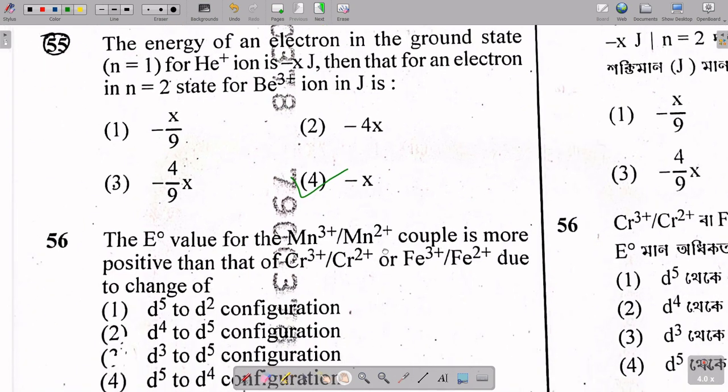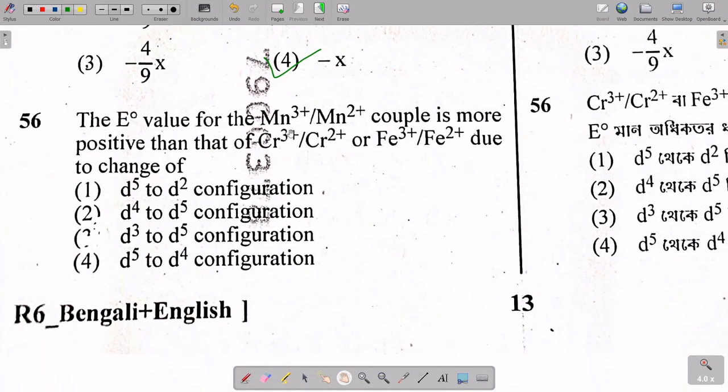In the next question, the E0 value for Mn3 plus and Mn2 plus is given, and it is said that the couple is more positive. It is a reduction potential because plus 3 to plus 2 is happening. The couple is more positive than chromium 3 plus chromium 2 plus or iron 3 plus iron 2 plus due to change of. So you have to just understand the configuration. For normal manganese, the atomic number is 25, so argon, and 3d 4s is the configuration, 4s2, argon 18, 4s2, so total 20, and here 3d5.